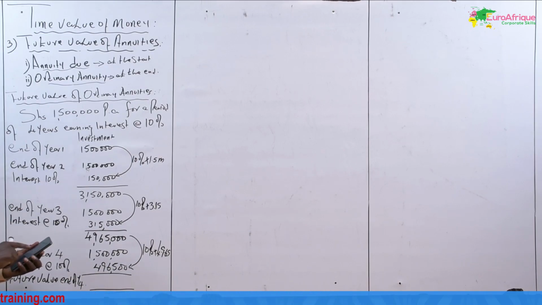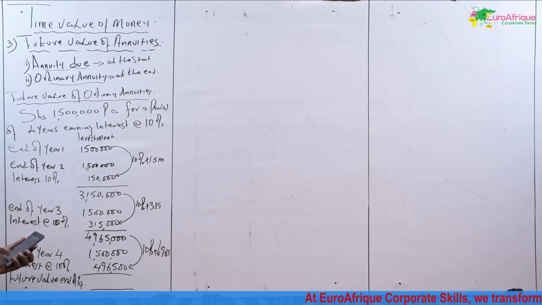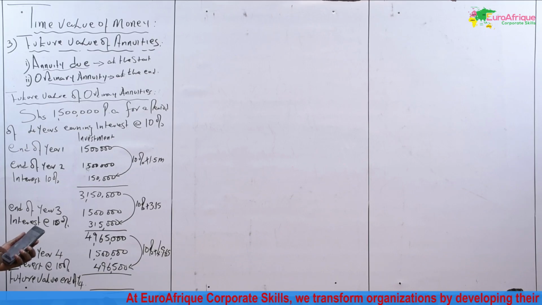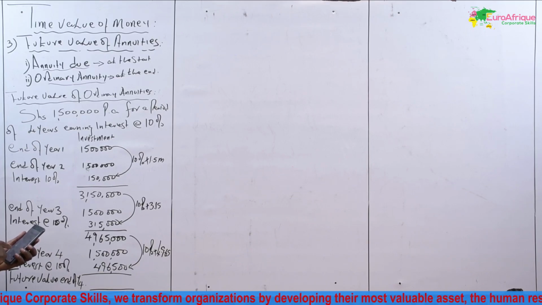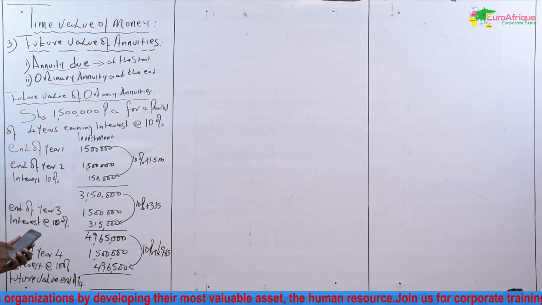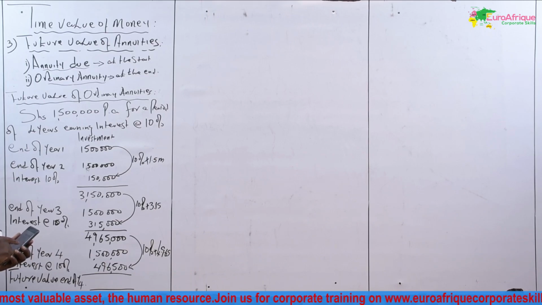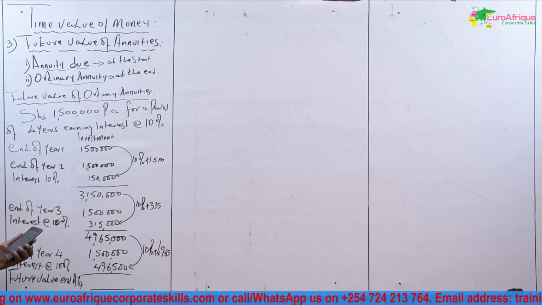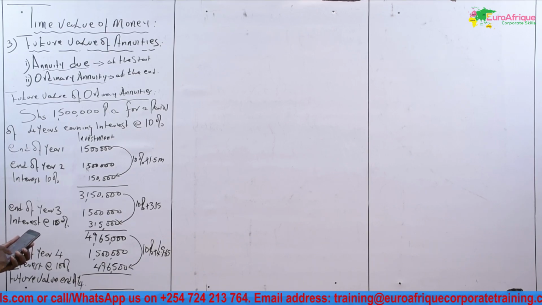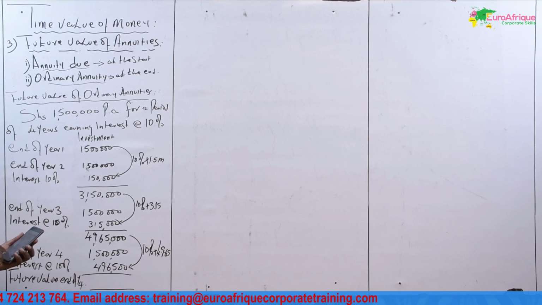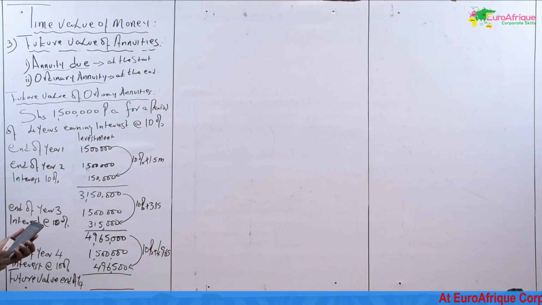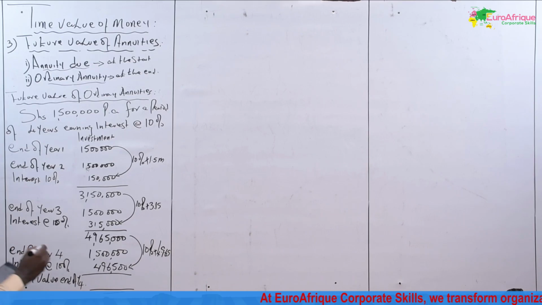Let us sum them up. We take 4,965,000 plus 1.5 million plus the 10% of that, 496,500. This is 6,961,500.